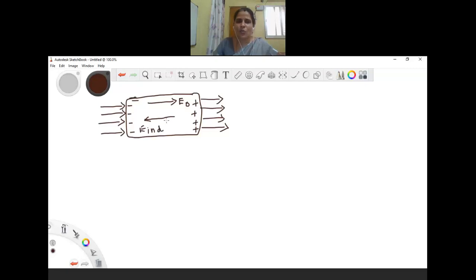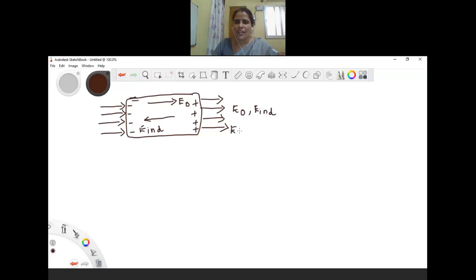Till what time does this take place? Until the static situation occurs. What is this static situation? This is the original electric field, and there will be an induced electric field also because of the free charge carrier movement.